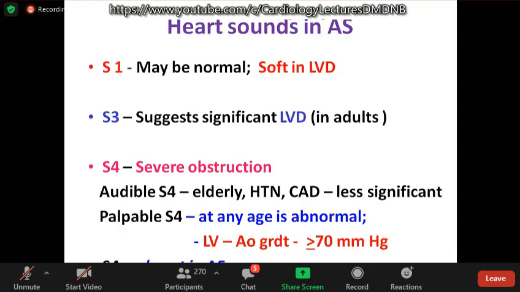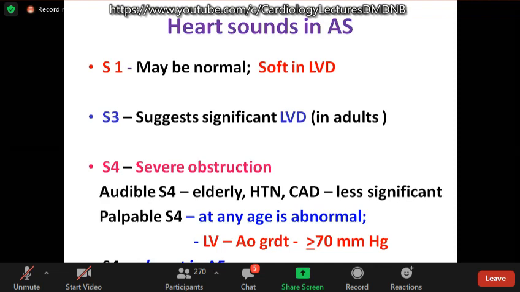Heart sounds, S1 may be normal, become soft in LV dysfunction. S3 occurs only when there is LV dysfunction in adults. In children, there may be physiological S3. S4 is important to tell the severity. Whenever there is palpable S4 at any age, it is abnormal, indicates a gradient, LV aortic gradient of 70 mm of mercury or more.